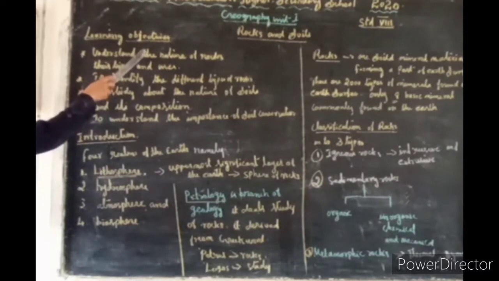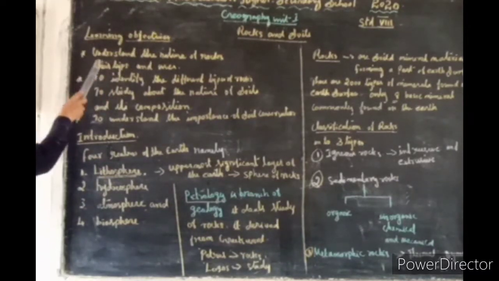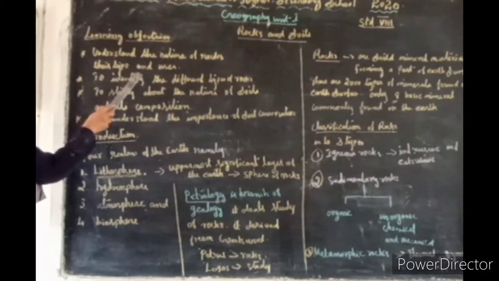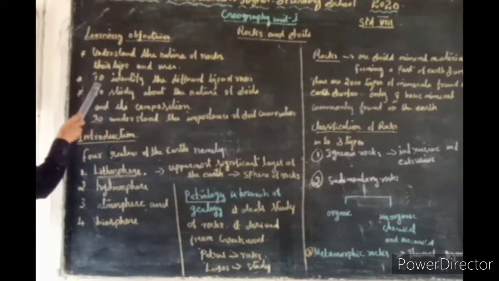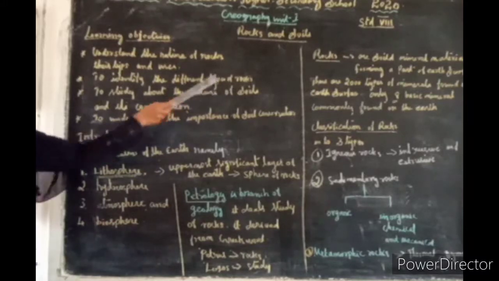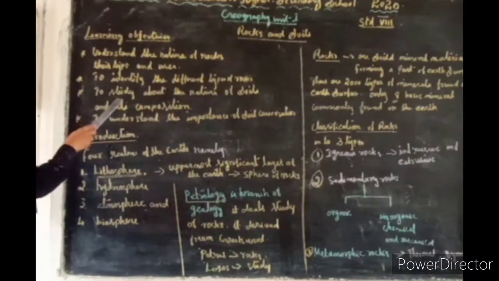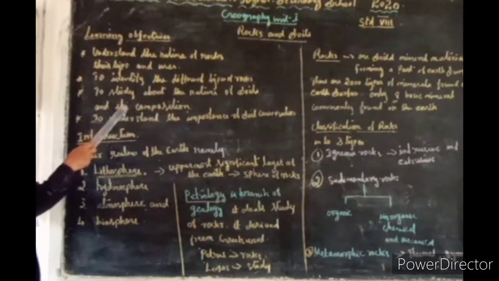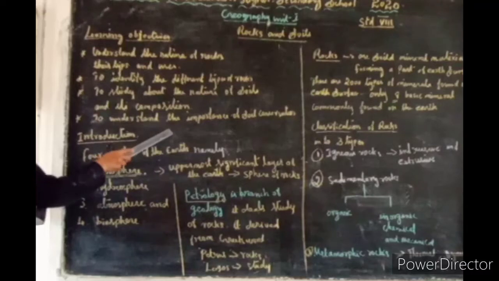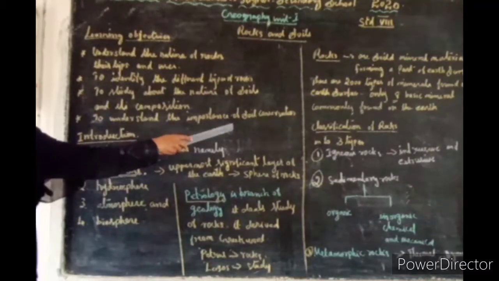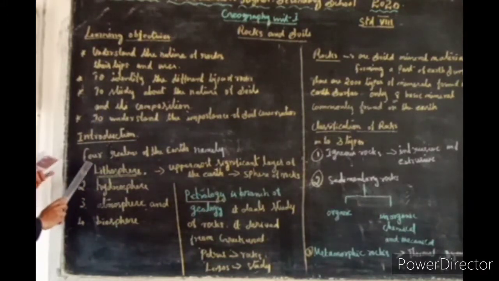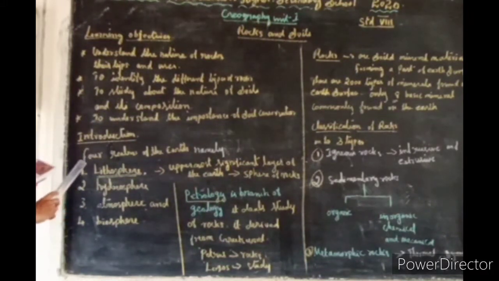Learning objectives for this lesson: to understand the nature of rocks and their types and uses; to identify the different types of rocks; to study the nature of soils and their composition; and finally, to understand the importance of soil conservation. Now I am going to give a small introduction about rocks and soils.